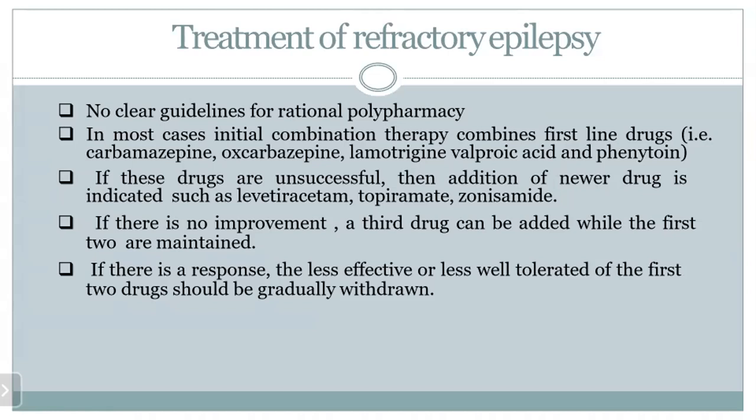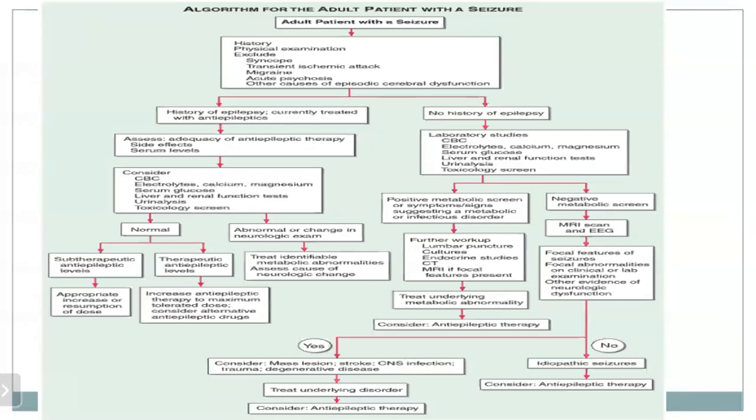And if there is no improvement, a third drug can be added while the first two are maintained. If there is a response, the less effective or less well tolerated of the first two drugs should be gradually withdrawn. So this is the management of epilepsy. And this is the algorithm for the adult patient with seizures.